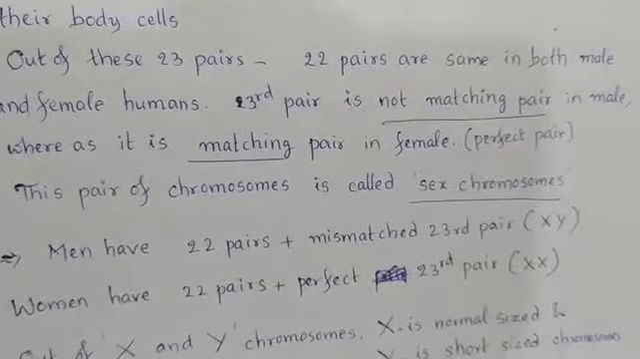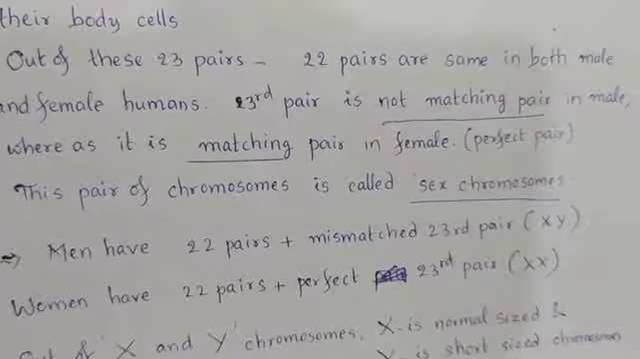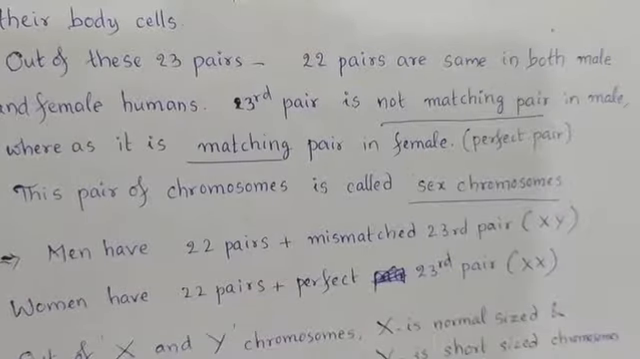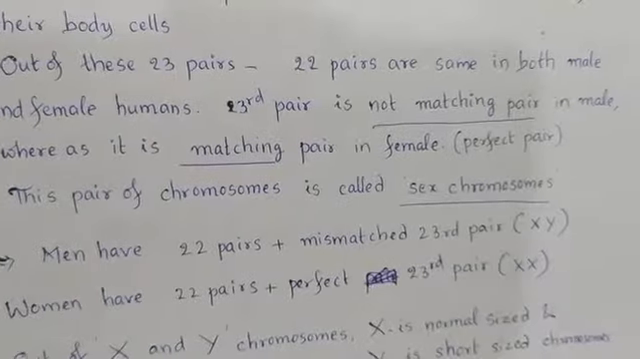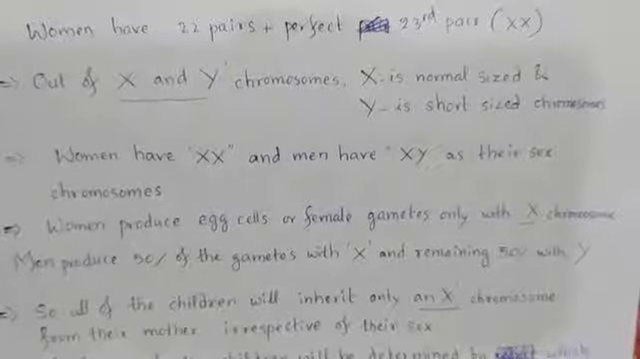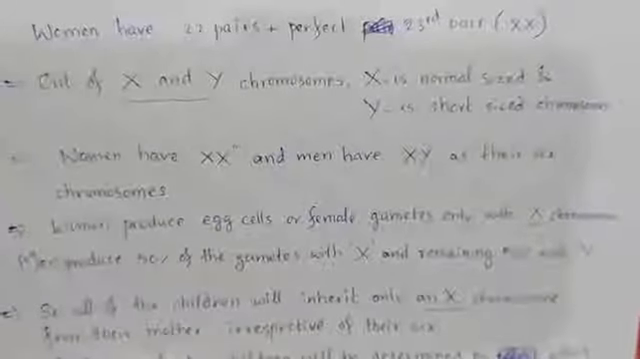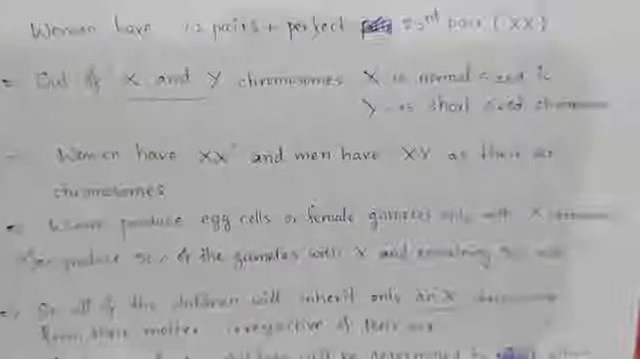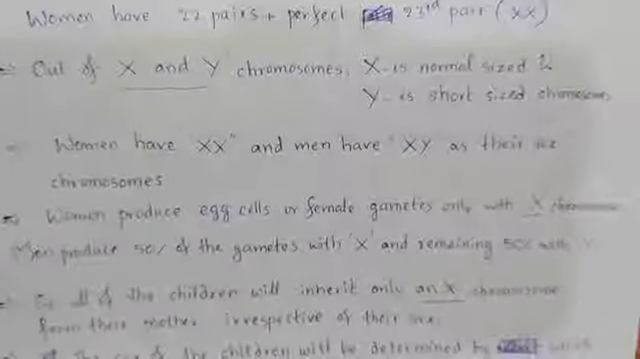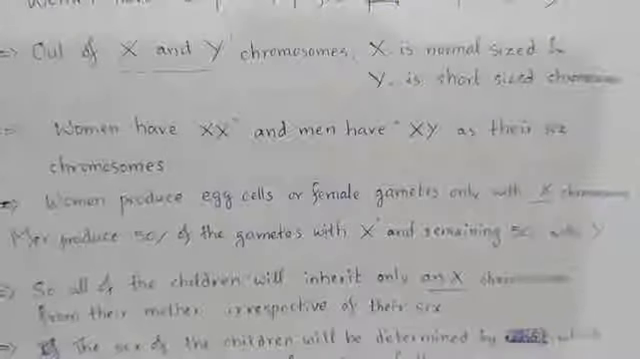And women have 22 pairs and a perfect 23rd pair. So X and X chromosomes are present as sex chromosomes in women. Out of the X and Y chromosomes, X is normal sized and Y is a short sized chromosome. Women have X and X, and men have X and Y as their sex chromosomes. We have already discussed it.